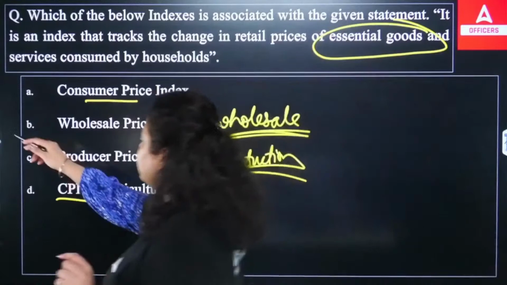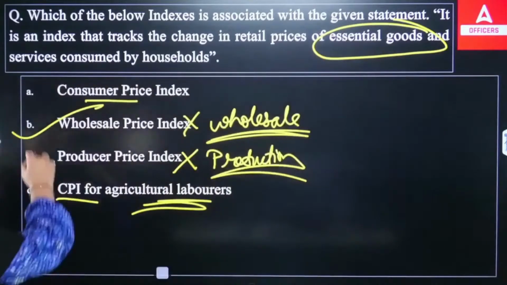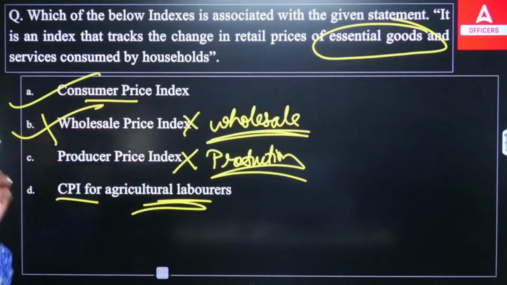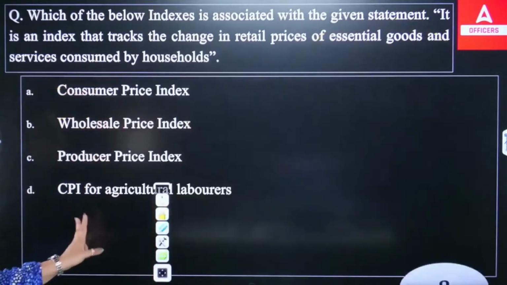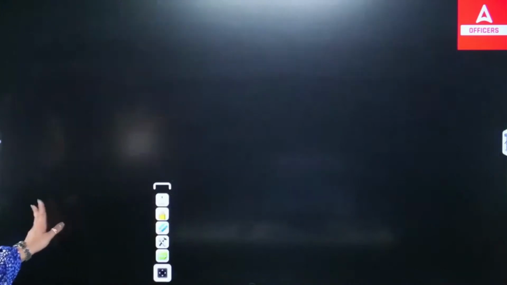So the right answer will be what? It will be B. Sorry, not B, this is A, consumer price index. CPI measures the inflation at the retail level and CPI also maintains the record of what? It also maintains the record related to your retail level plus the cost of living of the public. So the right answer is A.